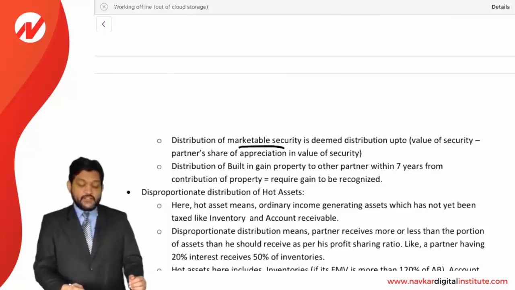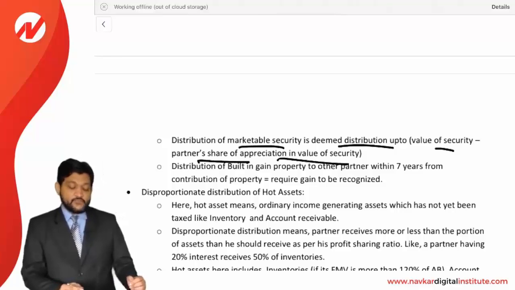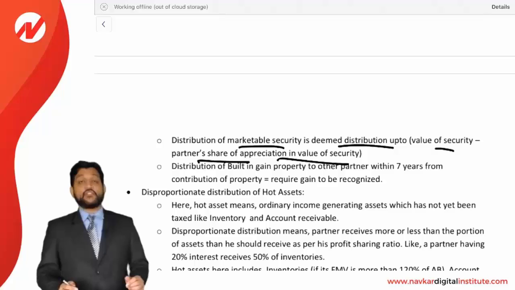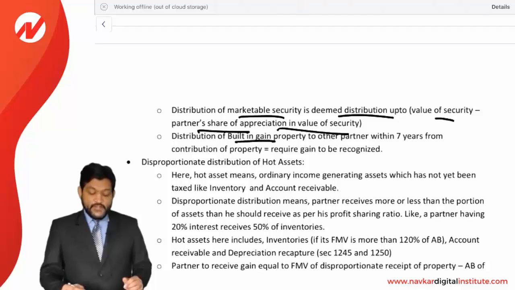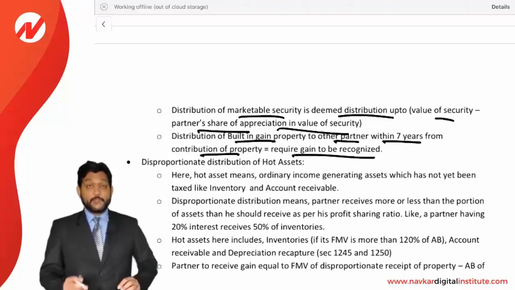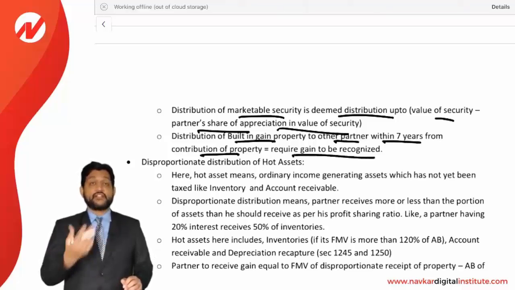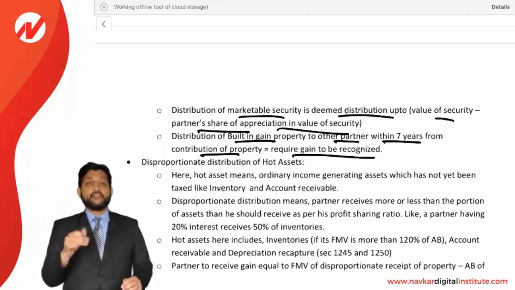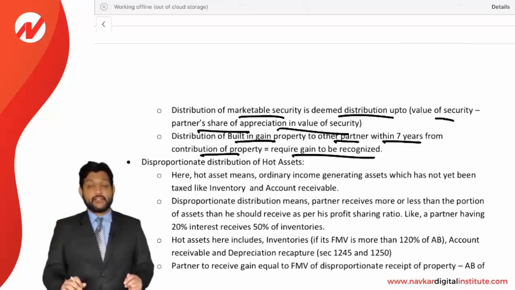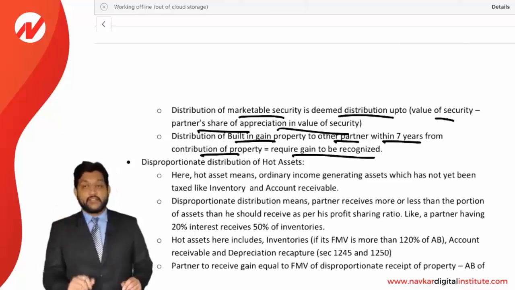Distribution of marketable security is a deemed distribution up to the value of the security less the partner's share of appreciation in the value of the property. So distribution of marketable securities will also be considered as a deemed distribution. Distribution of a built-in gain property to another partner within 7 years from the contribution of the property requires gain to be recognized. See, whenever I have contributed a property to a partnership and the partnership distributes that property to another partner within a 7 year period, then gain will be recognized. Normally gain is not recognized, but when there is a built-in gain property and it is distributed to a partner other than the contributing partner, then gain will be recognized.